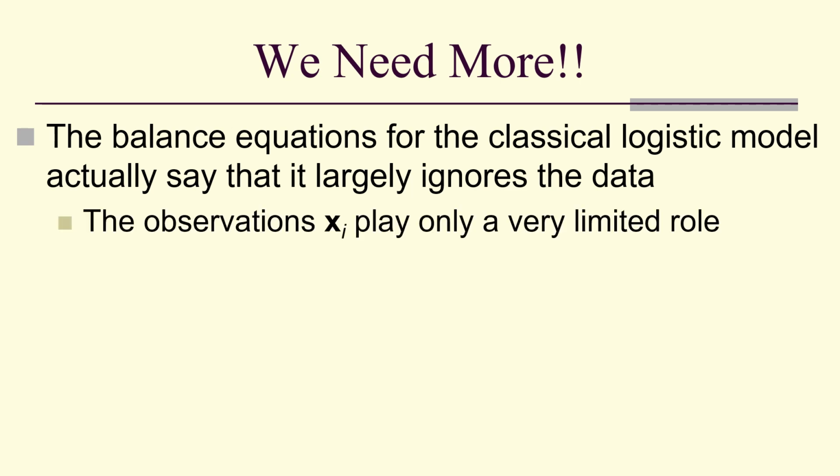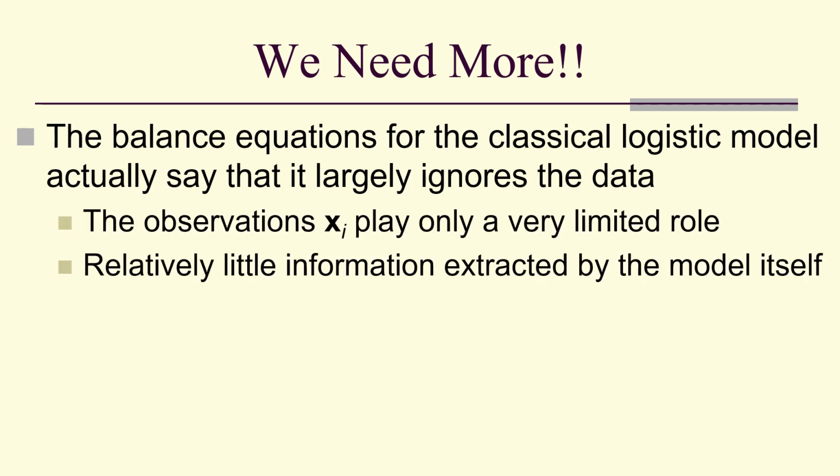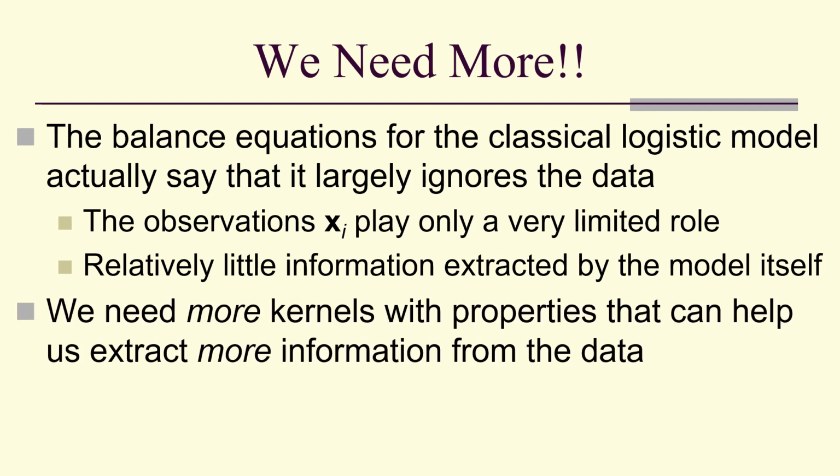The observations play a very limited role because we're going to get relatively little information, because the balance equation says everything's dominated by the empirical distribution from the data itself. The conditioning on the x sub i doesn't really do that much.